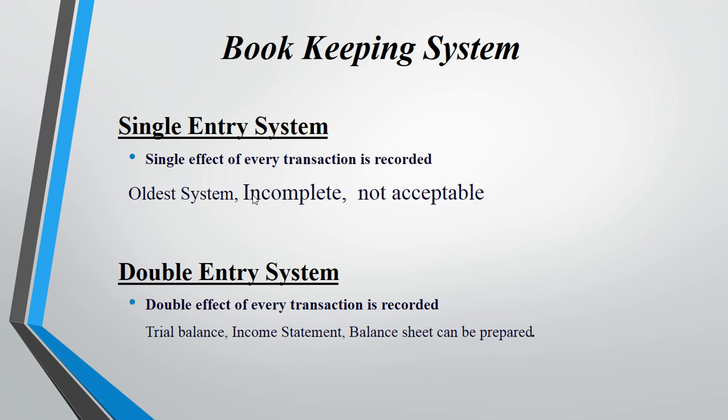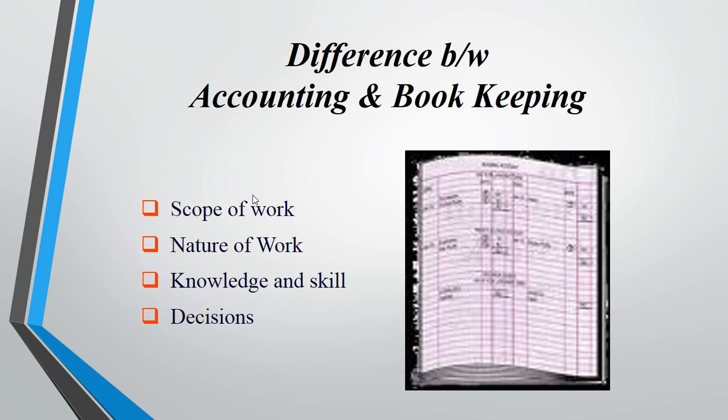In the income statement there should be a comparison of the revenue and expenses of the organization, and in the balance sheet we are recording the assets, the capital, and also the liabilities. So at the end we can make decisions easily. So that is accounting.